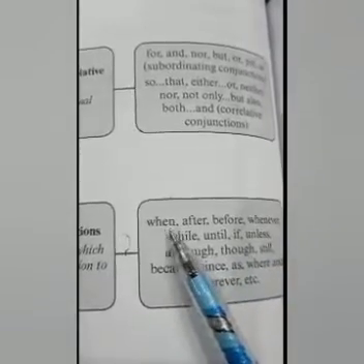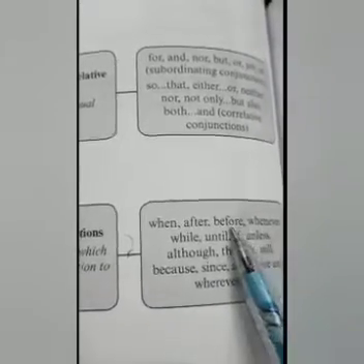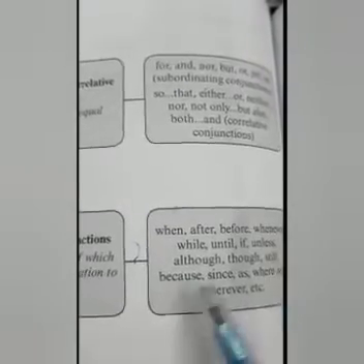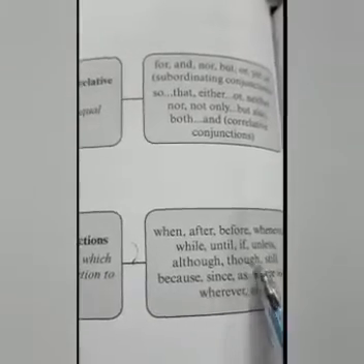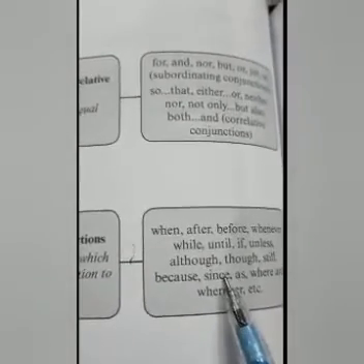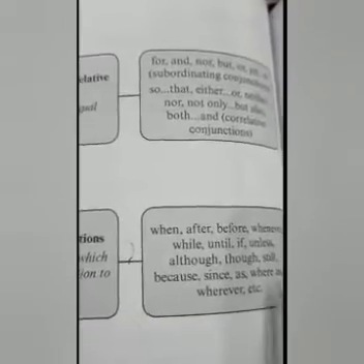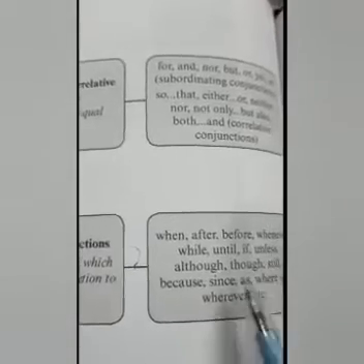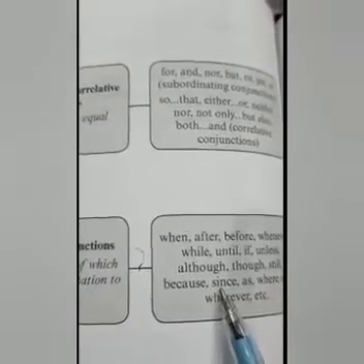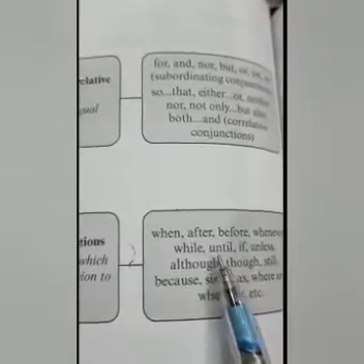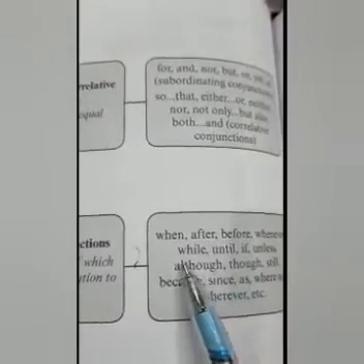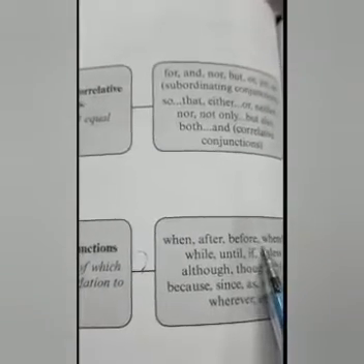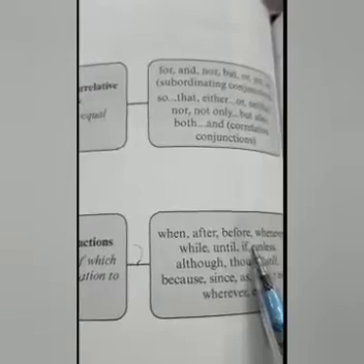The words used are when, after, before, whenever, while, until, if, unless, although, though, still, because, since, as, where, and whenever, etc. This type of words have their own ideas to use, like whenever or where are used in terms of place.